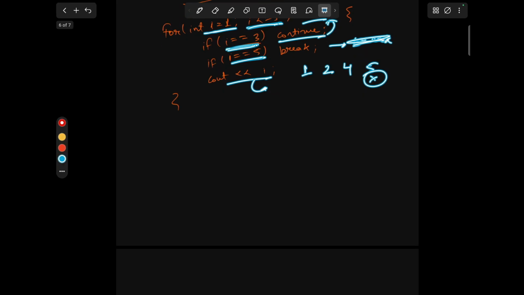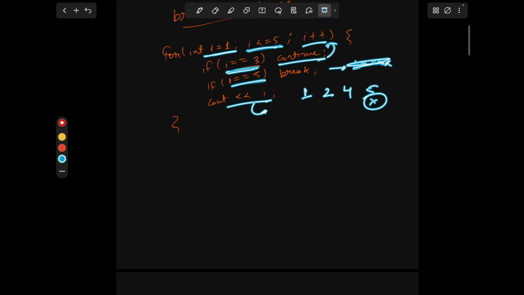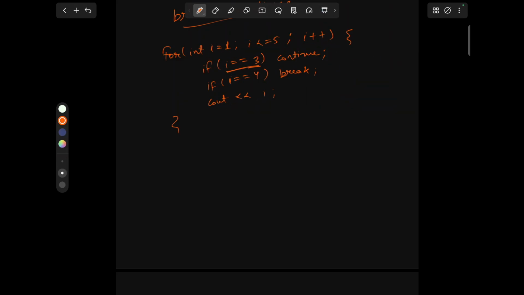So what is happening here? Continue will skip that iteration and increment our i value, but break will completely exit from the loop. If you write 4 here, what will happen? It will print 1, it will print 2, it skips 3, and at 4 it will exit from the loop. So our answer will be 2.